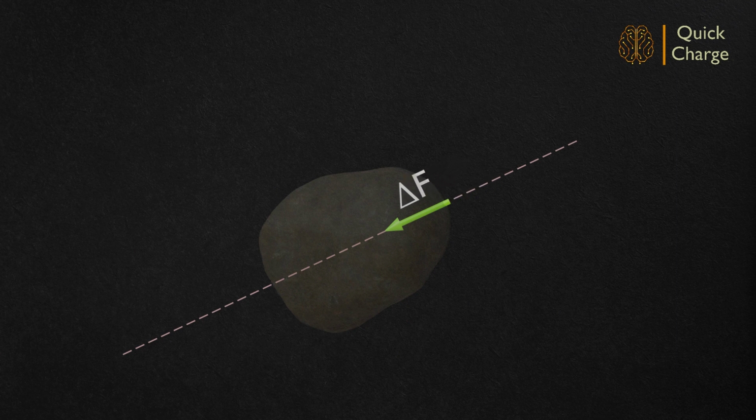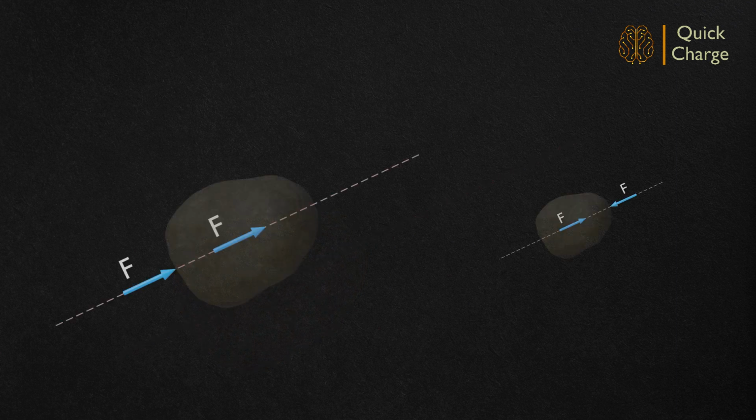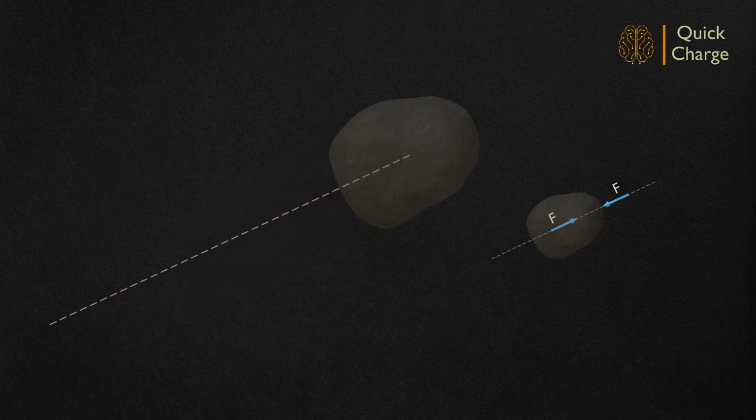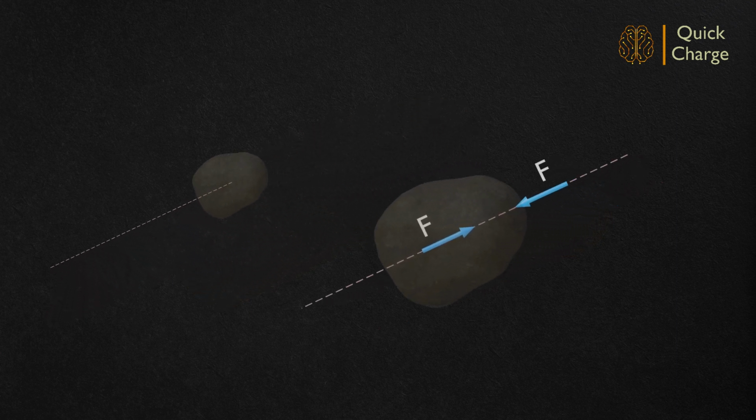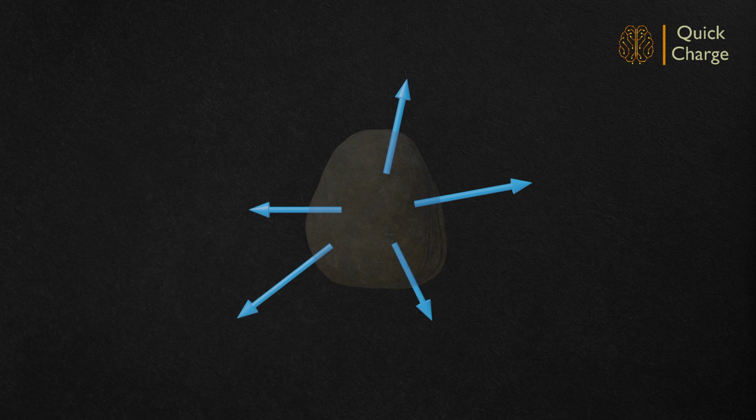The body will have translatory motion in the direction of the net force. So, a set of collinear forces can result in motion due to net resultant force or state of rest due to equilibrium of forces.